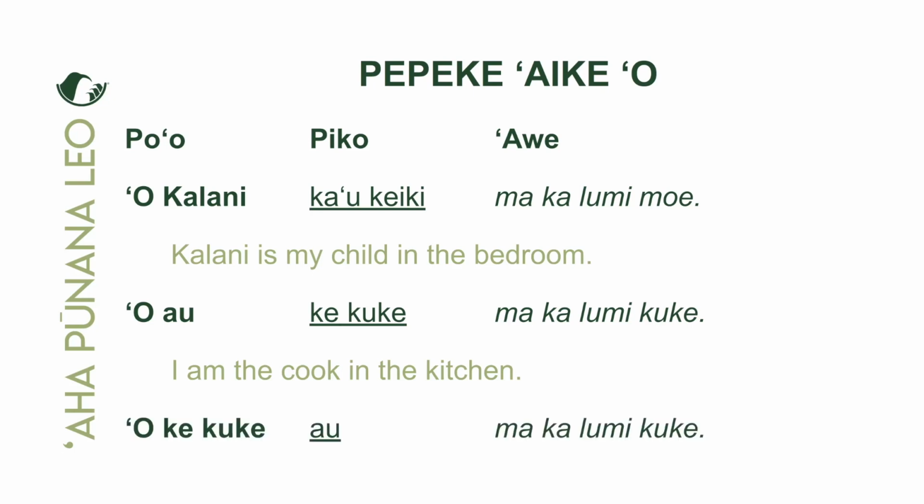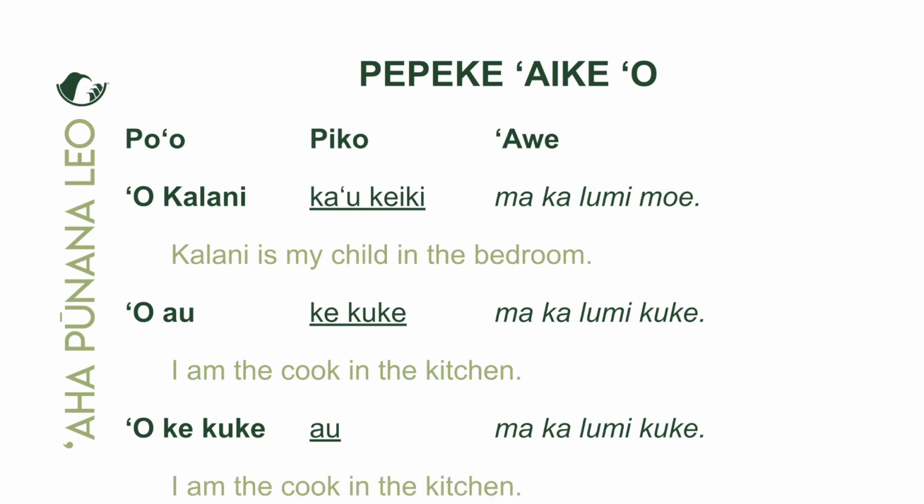The opposite of ʻo wau ke kuke makalumi kuke, which is ʻo ke kuke wau makalumi kuke. ʻO ke kuke wau makalumi kuke. What is the emphasis on this one? Right, the position that this person holds in the kitchen. So the emphasis is the cook is what I am in the kitchen. I am not the dishwasher. I am not the one taking the orders. I am the cook.